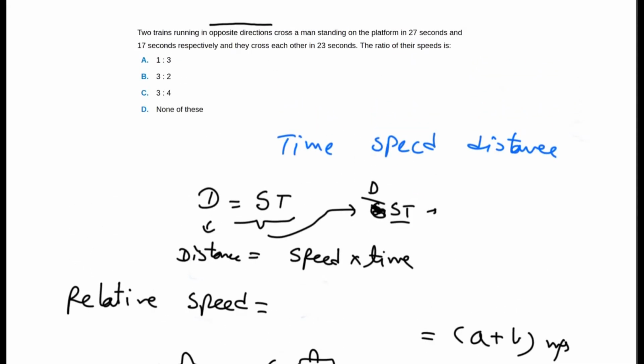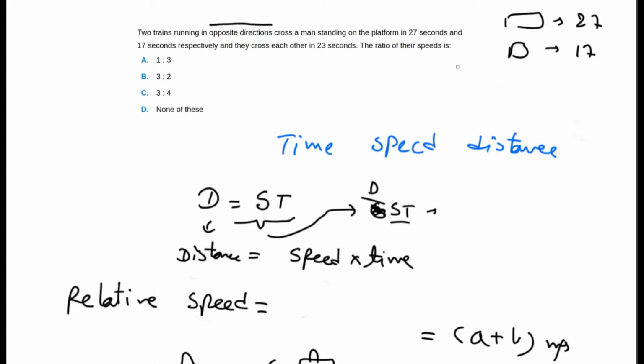The question says two trains running in the opposite direction cross a man standing on the platform in 27 seconds and 17 seconds respectively. So there are two trains. One crosses the man on the platform in 27 seconds and another in 17 seconds.